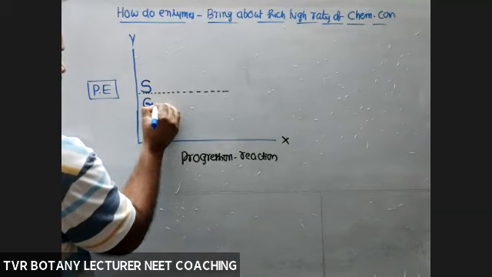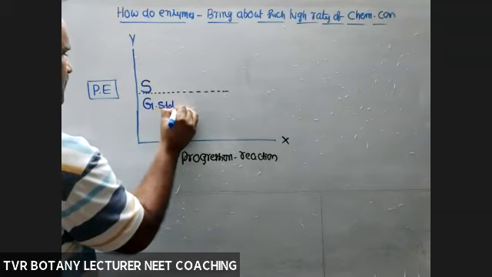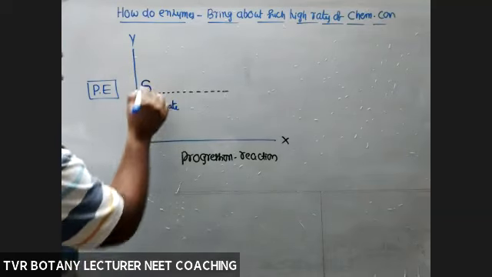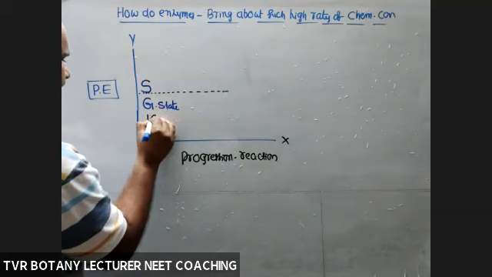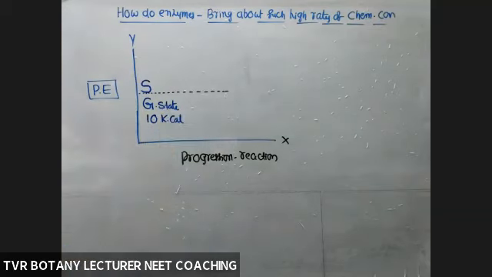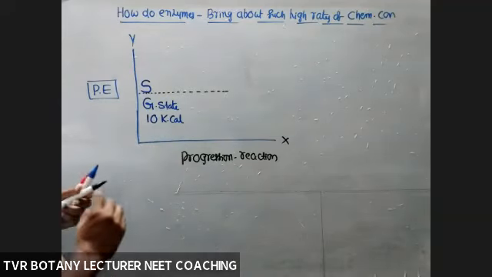At the ground state, the amount of energy present in the substrate is, for example, only 10 kilocalories of free energy. Free energy means the energy with the help of which the substrate is able to perform some work. So 10 kilocalories of energy.